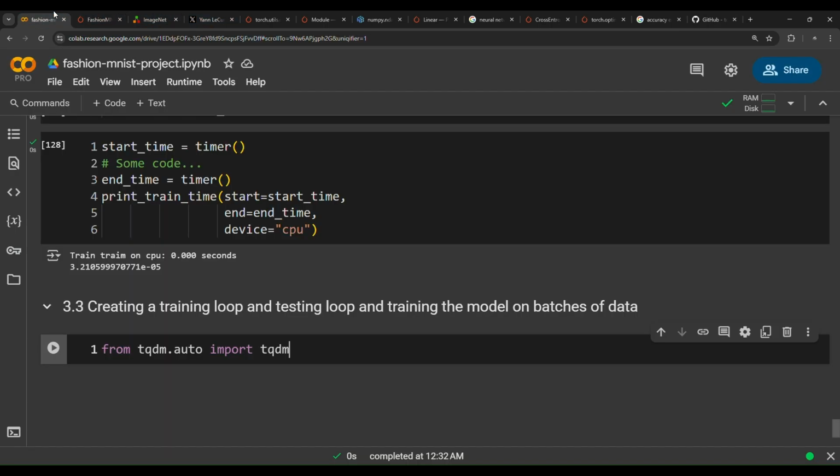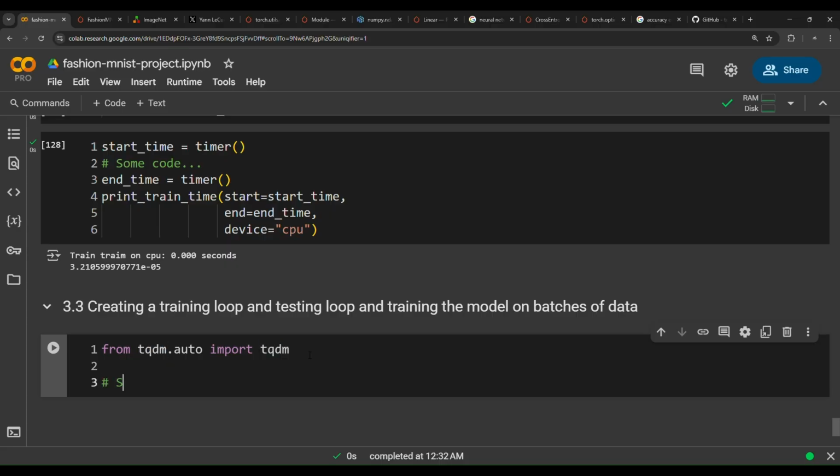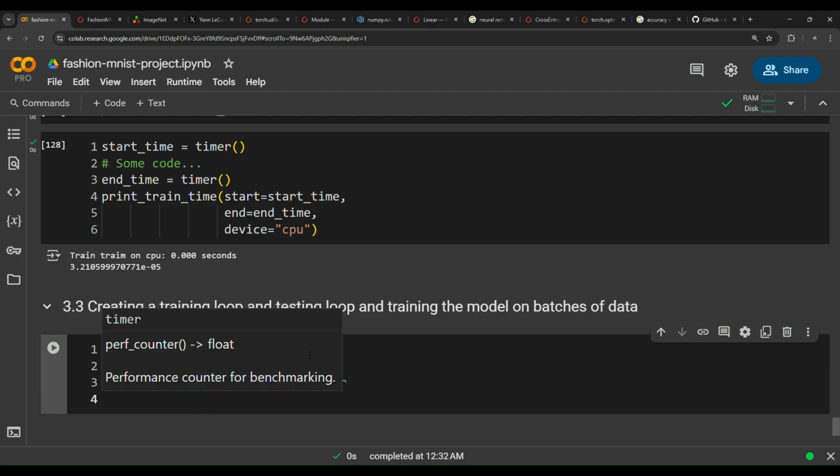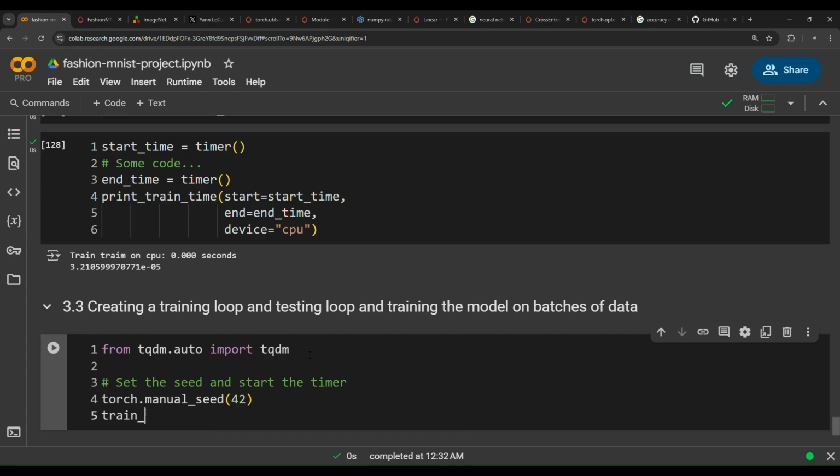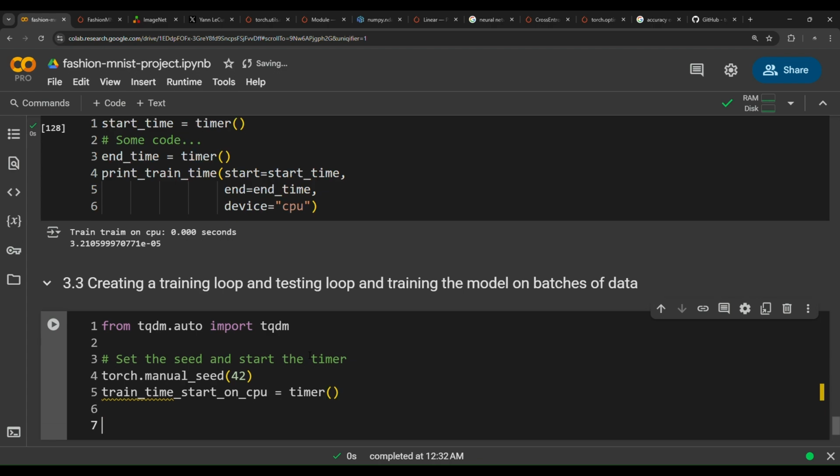So from tqdm.auto import tqdm, and then we're going to set the seed and start the timer. So torch.manual_seed(42), and then we start the timer to count the time. Train time start on CPU equals the timer function, and then set the number of epochs.